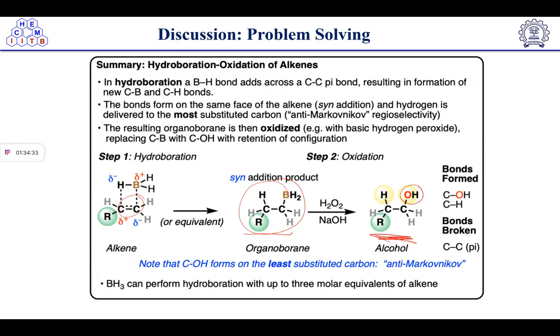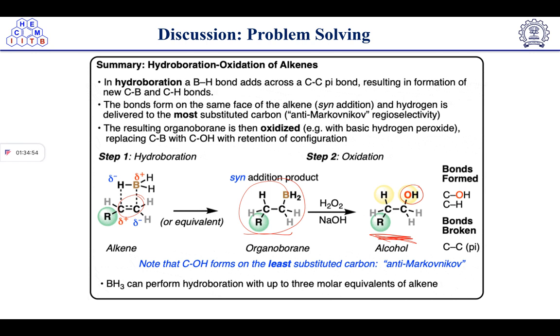Then hydroboration we have discussed. So you can see how the hydroboration is taking place. In a hydroboration, a B-H bond adds across the C=C pi bond, resulting in the formation of new C-B and C-H bonds.